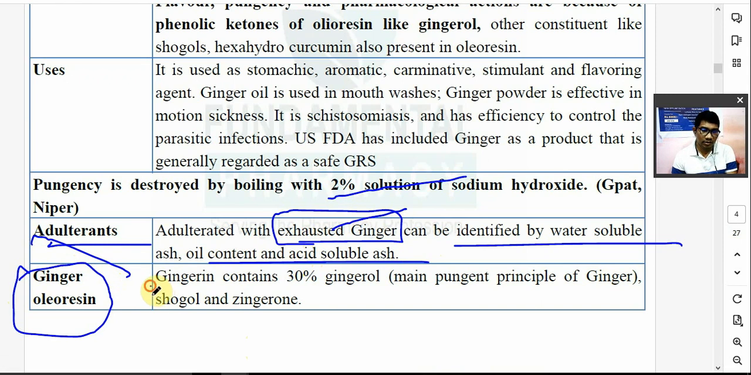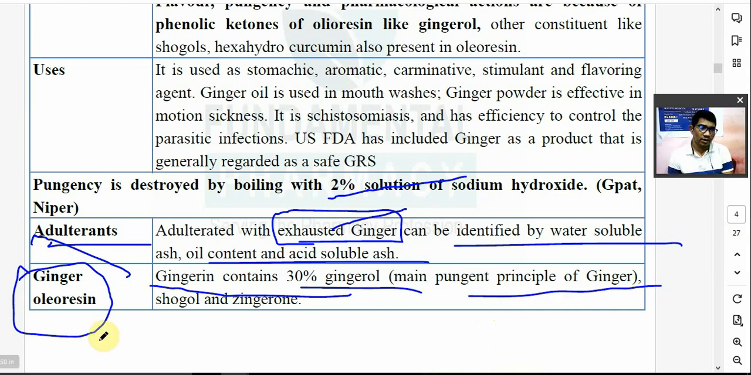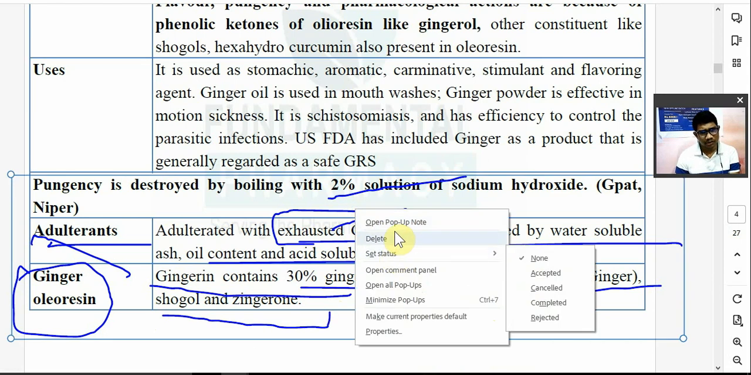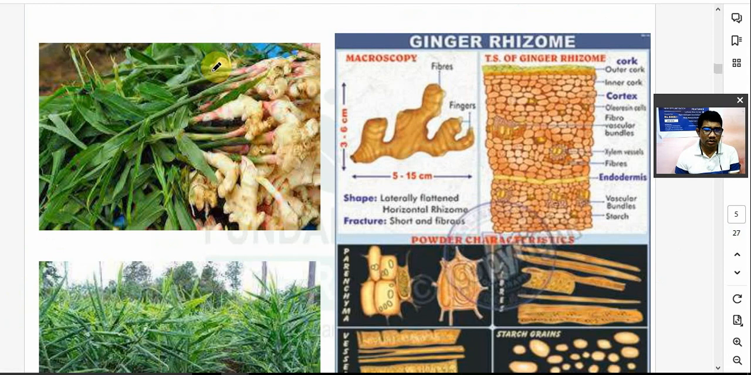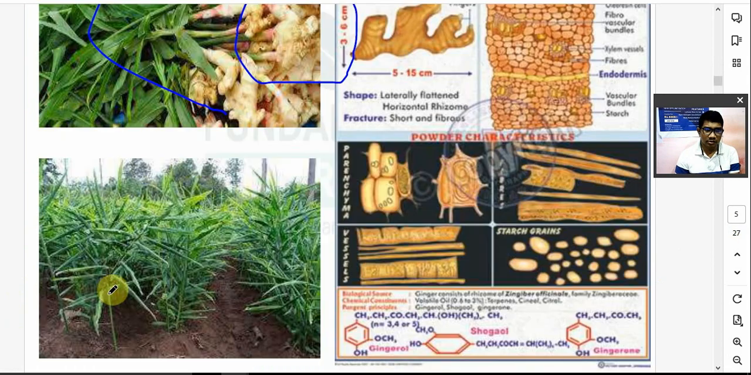So ginger contains 30% ginger oil. Main pungent principle responsible for the pungency of ginger. Then shogaol होता है, उसमें gingerone होता है. इसके ऊपर क्वेश्चन आ चुके हैं 2 बार. Important है ginger. You can see this is known as a ginger plant. ये ऐसा ही होगी. These are your gingers. This is the crop of ginger.